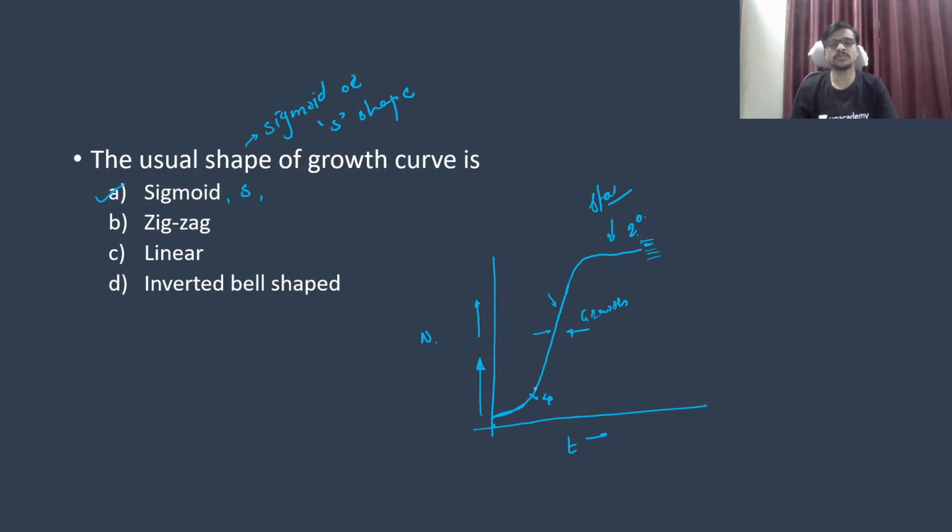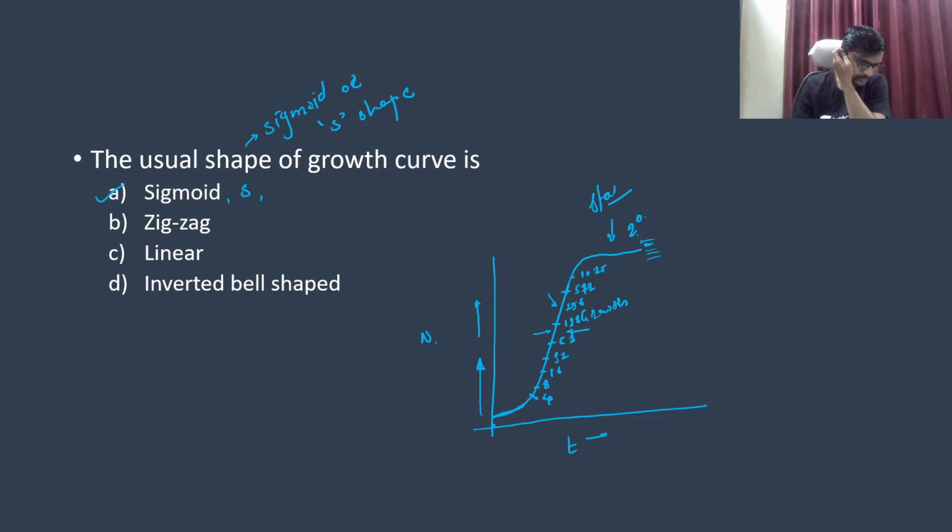After one division we will have 8, then 16, then 32. With each and every division the number of cells is going to double, 128, 256, 512, 1024. So it is not just increasing, but going to double.